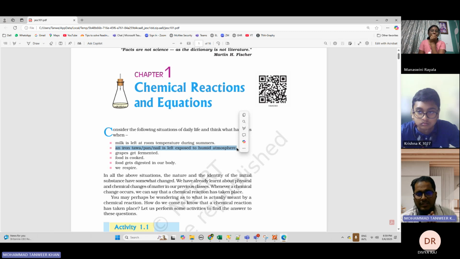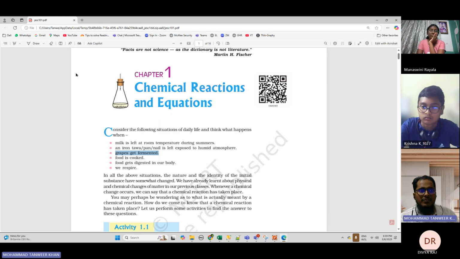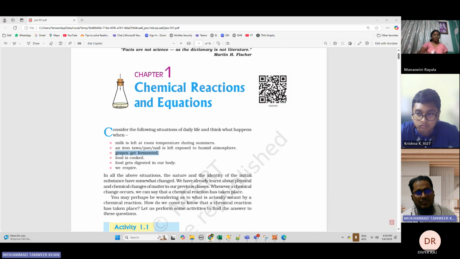Is this clear? Is it making sense? Yes, sir. When steel spoons are kept in salt or any other chemical, they'll be disappearing after some time. These are examples of chemical reactions. Then grapes get fermented. This is also an example of chemical reaction. If you see around us, there are a lot of examples of chemical reaction.